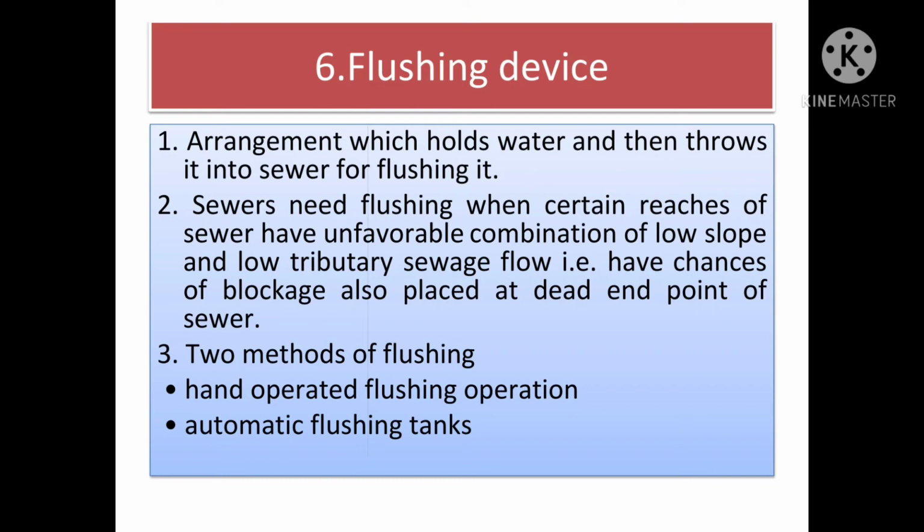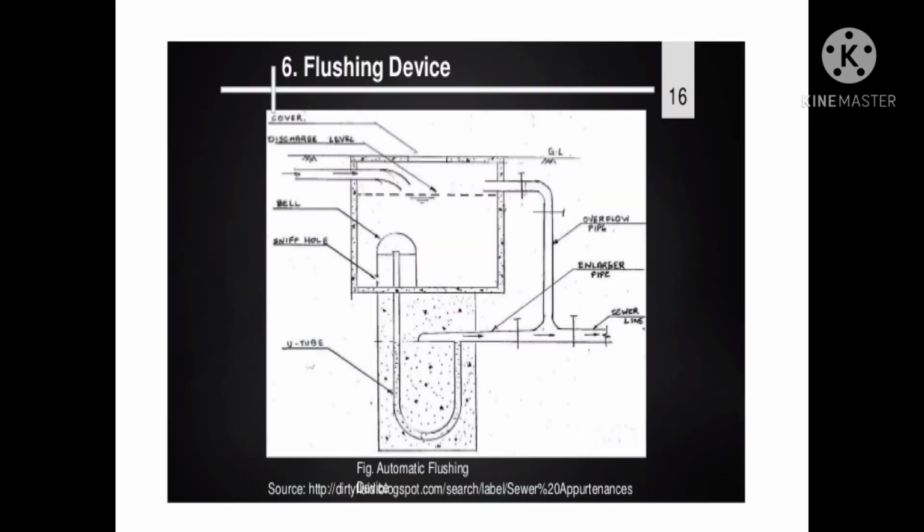The figure shows an automatic flushing device. In this type of flushing tank, the flushing operation is carried out automatically at regular intervals. The entry of water is so regulated as to fill the tank up to the discharge point in a period equal to the flushing interval. An overflow pipe is also provided to drain away water in case the tank fails to discharge and thereby overflows. The typical details of such an automatic tank are shown in this figure.